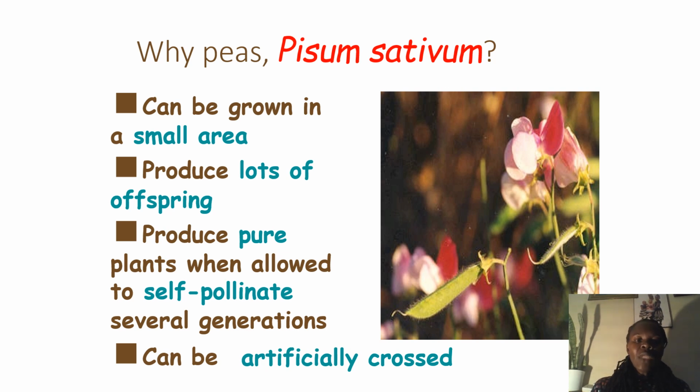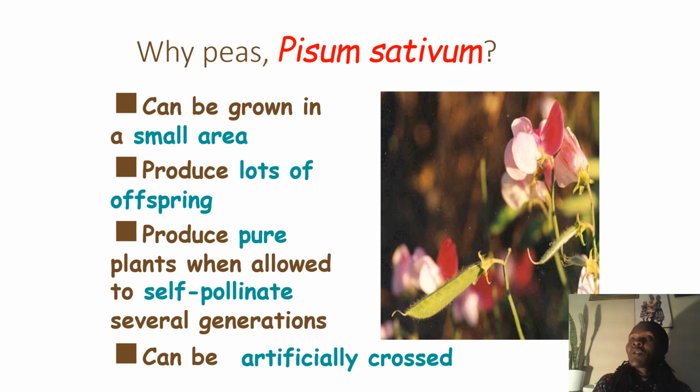So Mendel used the pea plant, and he grew it. It was grown in a small area. Remember, there were 24,000. The advantage of the pea plant, or Pisum sativum, for the people who are good in taxonomy, is that it could produce lots of offspring. If it produced lots of offspring, it was easy to trace how the characteristics or the traits were inherited per generation.